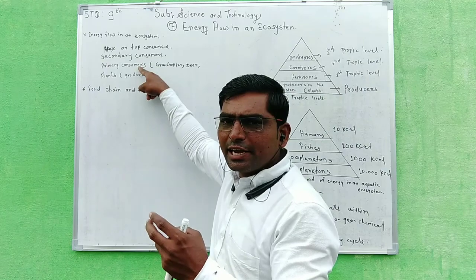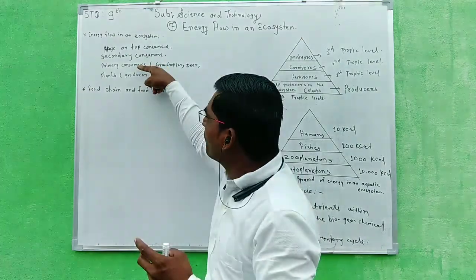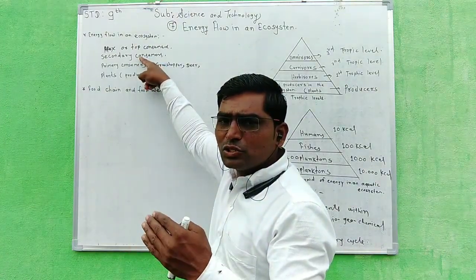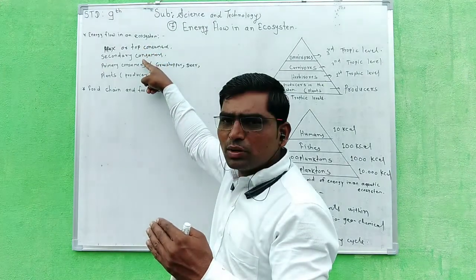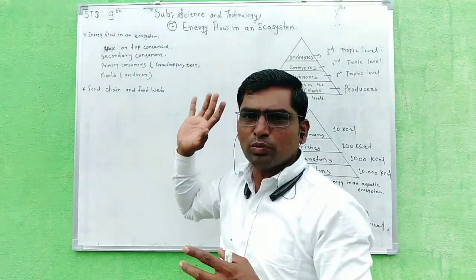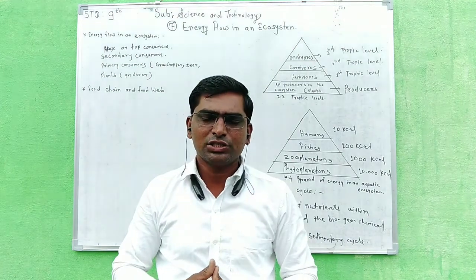When the secondary consumer eats the primary consumer, this energy passes from primary consumer to secondary consumer. When the apex consumer eats the secondary consumer, the secondary consumer's energy passes to the apex consumer. So this is called energy flow in an ecosystem.